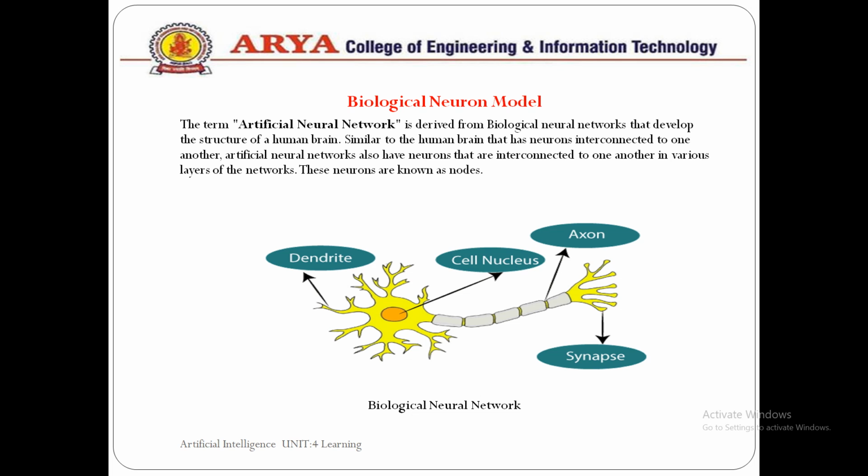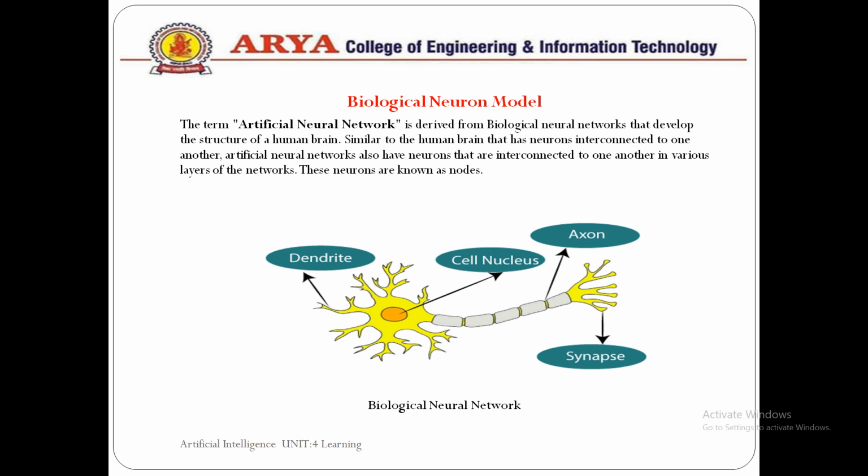In the biological neural model, as shown in the figure, it has four parts: dendrites, cell nucleus, axons, and synapse. Dendrites or the synapse end as presynaptic terminals.